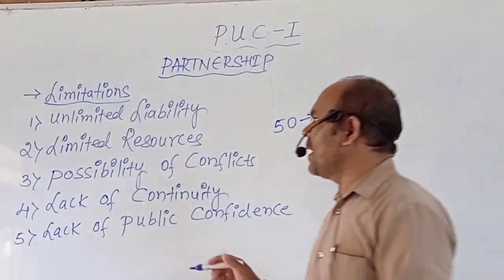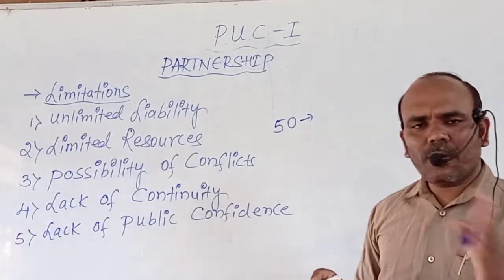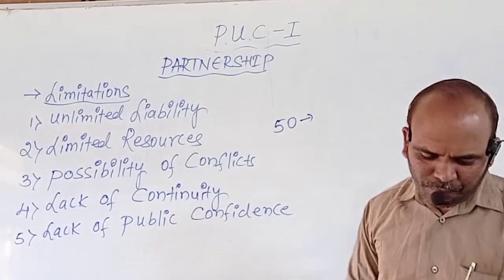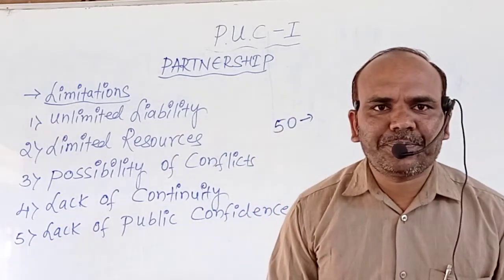This is what we call limited resources. It is also one of the drawbacks or limitations of the partnership form of business organization.